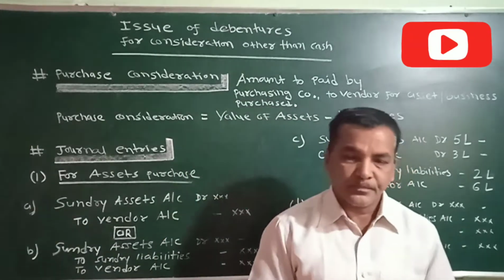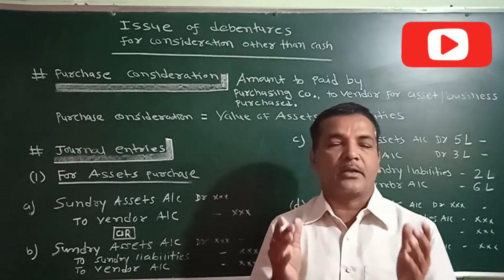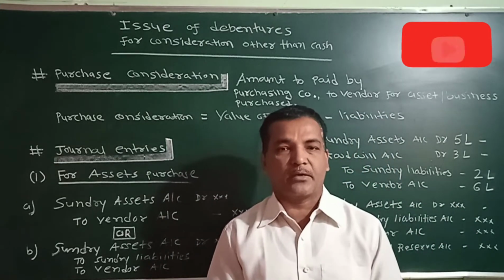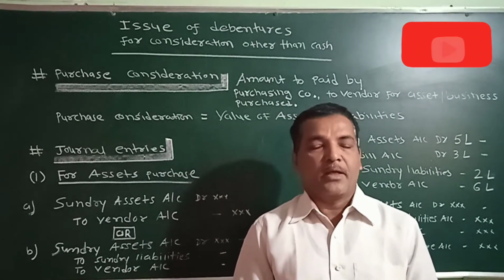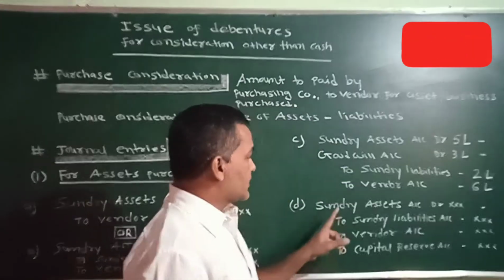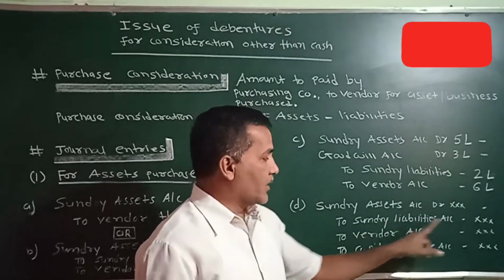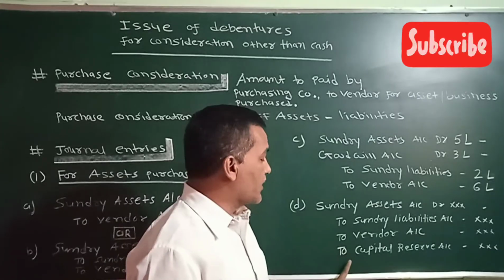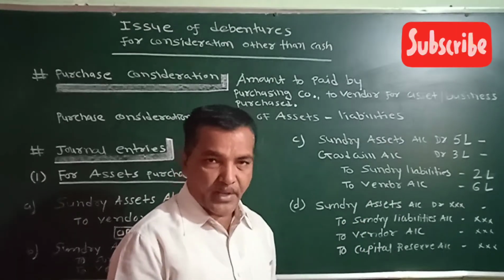It is also possible you get more assets and you have to pay a smaller purchase consideration. So when the value of assets is more than the amount of purchase consideration, in that case you will get a gain, and that will be credited to the capital reserve account. So you can see here, sundry assets account debit, sundry liabilities account credited, to vendor with the amount of purchase consideration. If the difference is coming in the credit, that will be credited to the capital reserve account because it is a capital profit. Let us understand by example.